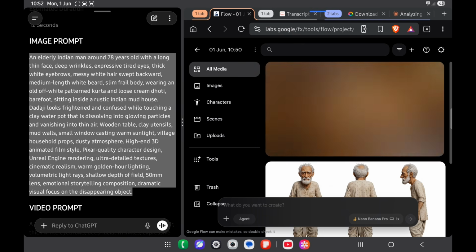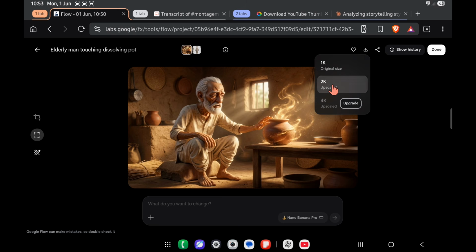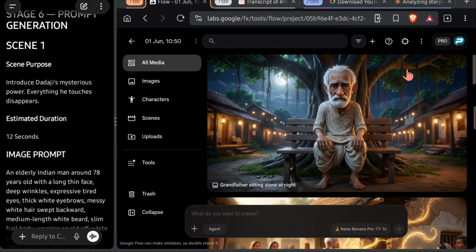After a short wait, your image will be ready. Repeat the exact same process for all remaining scenes. I don't want to waste your time showing the same process repeatedly. After the image is generated, you can simply download the free 2K upscaled version. Once all images have been generated, we can move on to video generation.